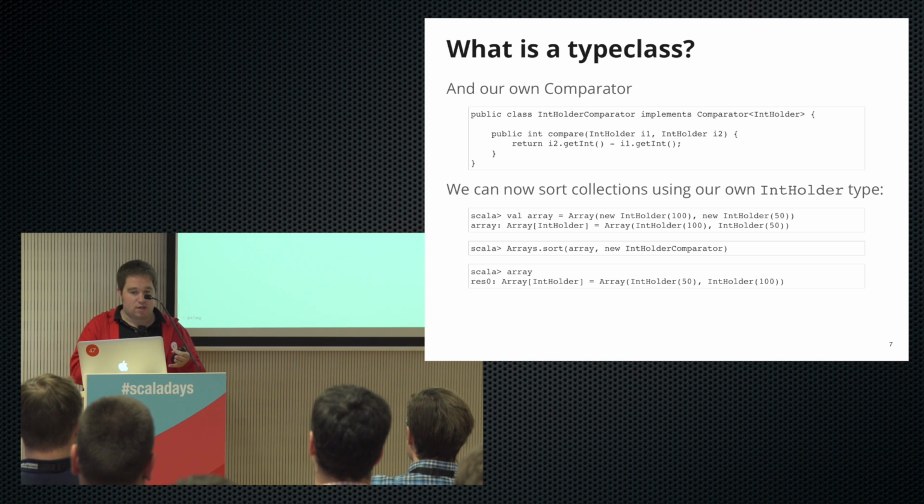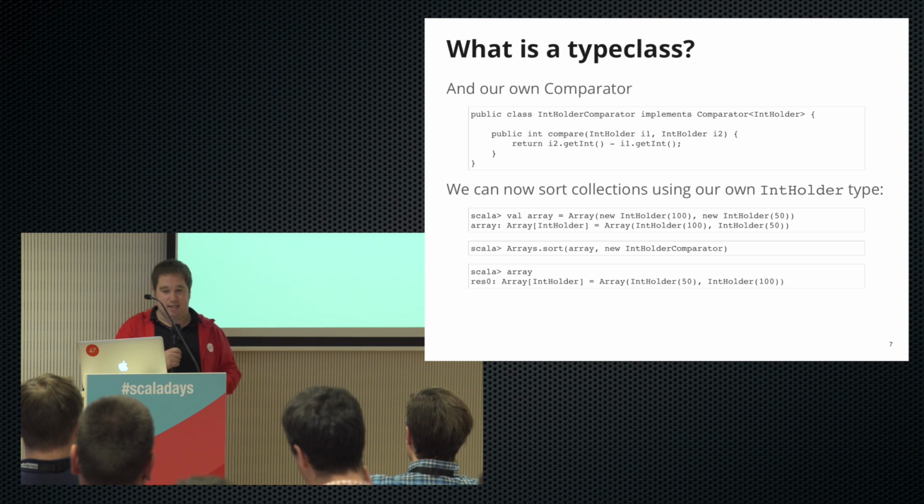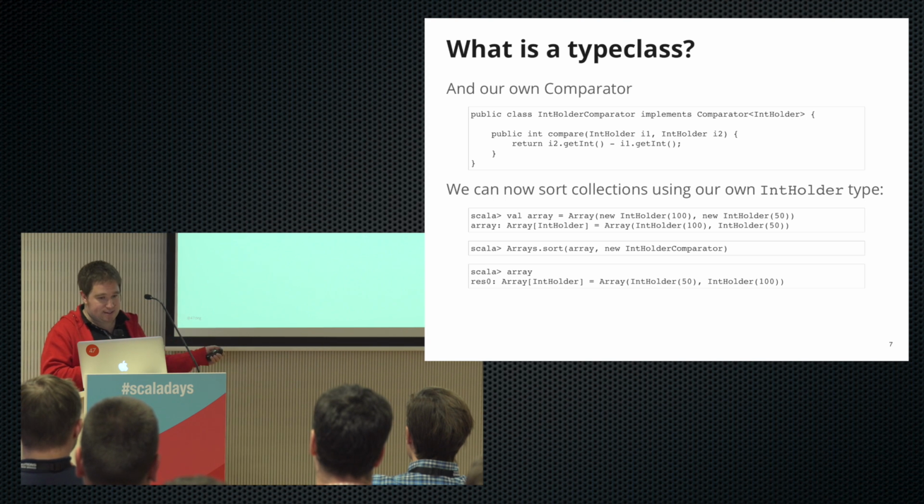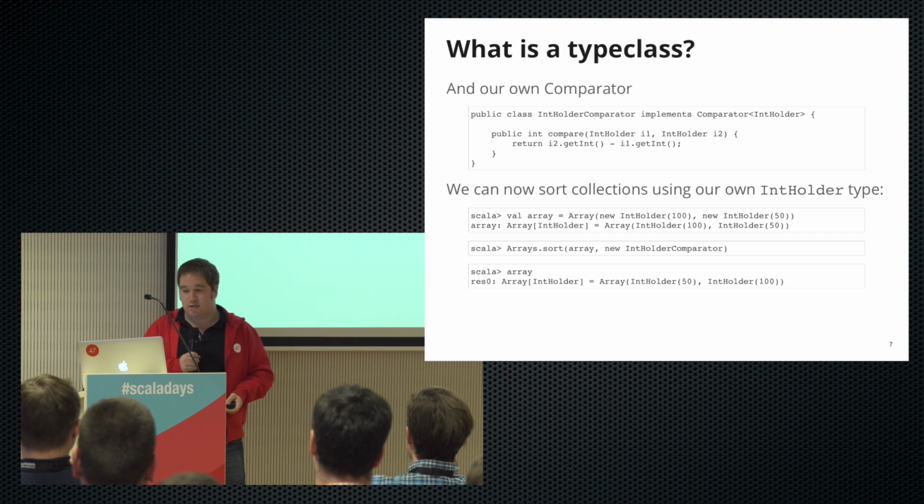Okay, we can now sort collections or arrays that contain our type. So here's an example, using the Scala REPL because it's quite handy for things like this. We've got an array with a couple of these in, and as you'd expect, 50 is less than 100, so if we sorted this, we'd expect the order to change.